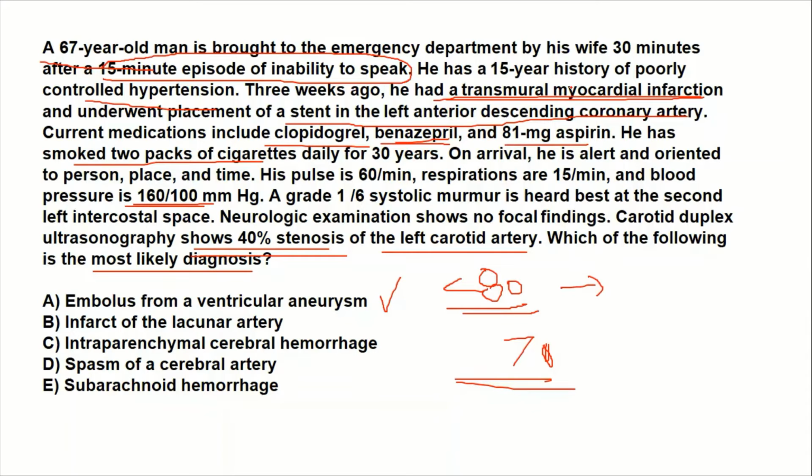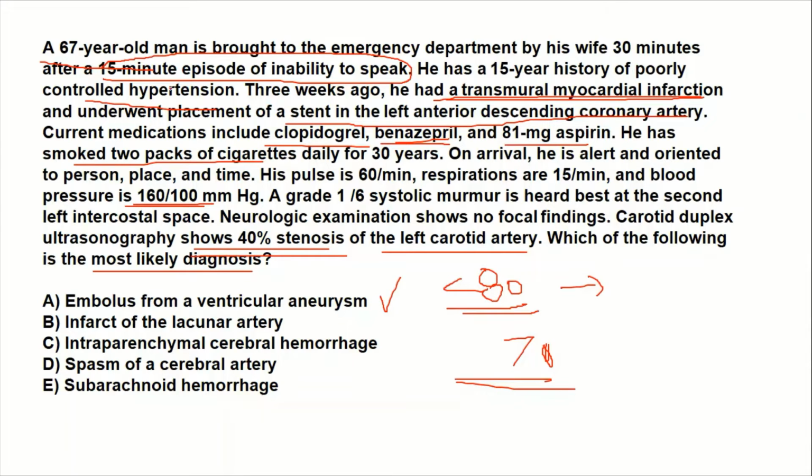If the focal neurological deficit improves and goes away, then you label the patient as transient ischemic attack. But if the condition doesn't improve, then you label it as stroke.